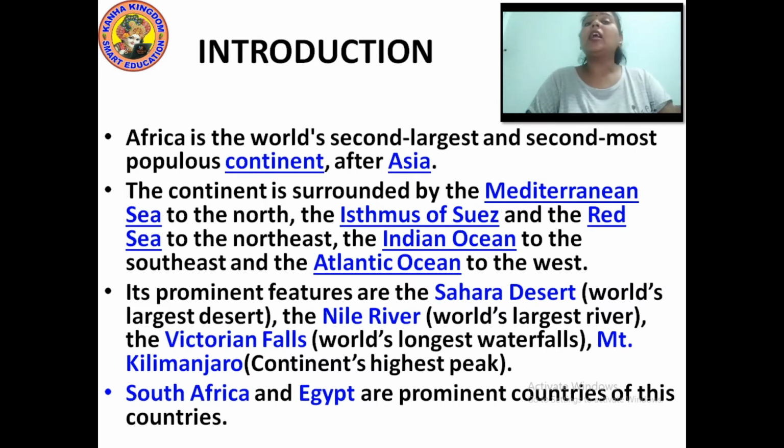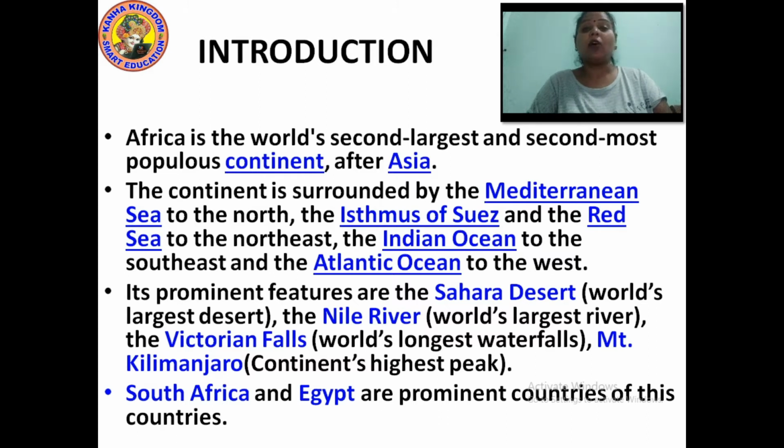Name the world's largest desert. It is said to be the Sahara Desert. Which continent contains the world's largest river, the world's largest desert, and the world's longest waterfall? That is Africa.